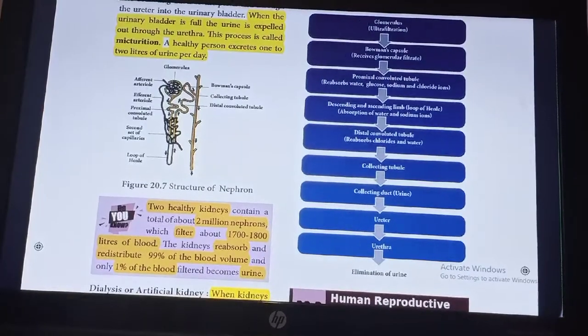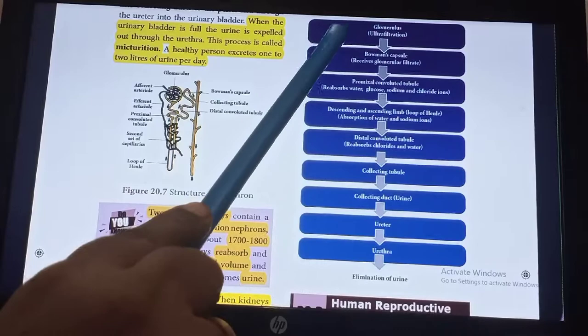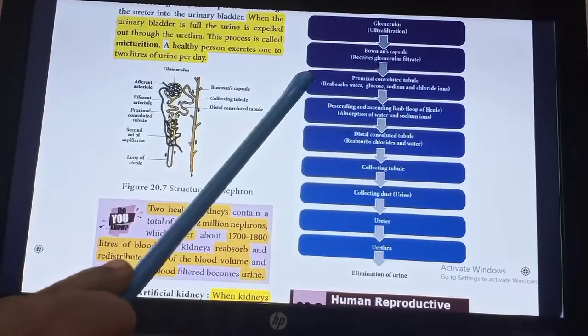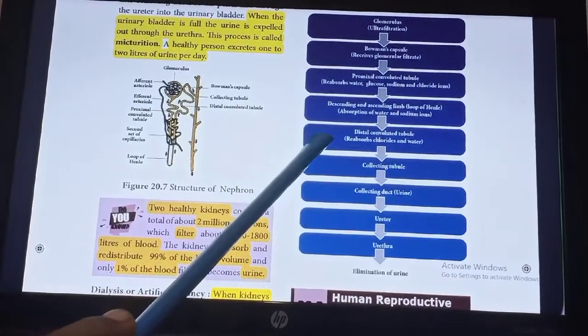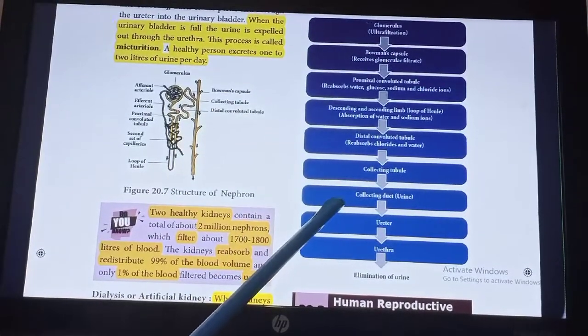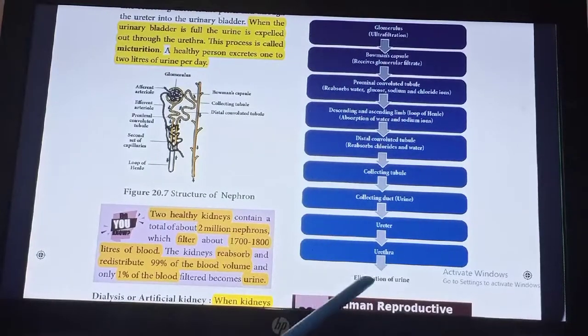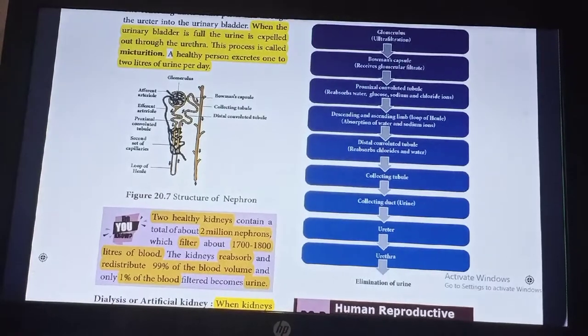This is the flow chart that shows the path of the urine, that is, from the glomerulus, Bowman's capsule, and then the proximal convoluted tubule, the descending and ascending limbs of the loop of Henle, the distal convoluted tubule, the collecting duct of Bellini, the ureter, and at last the urethra, and it is expelled out as urine.